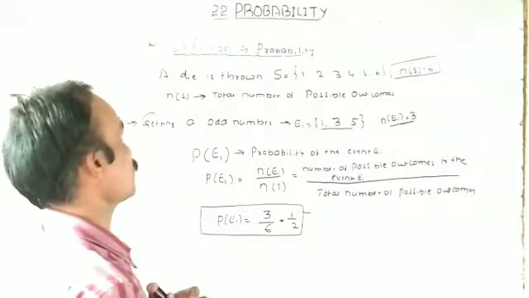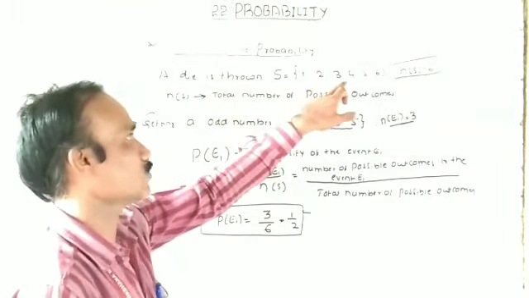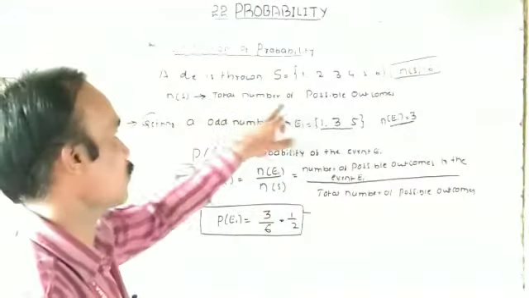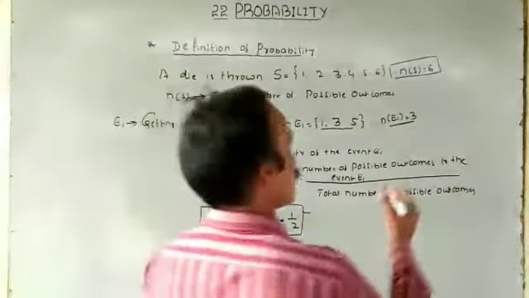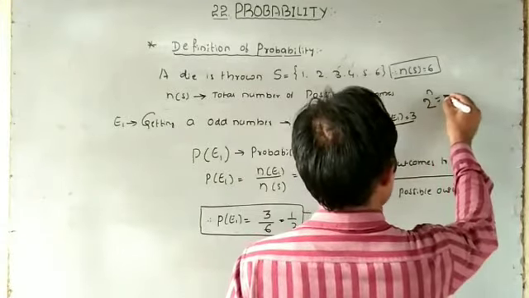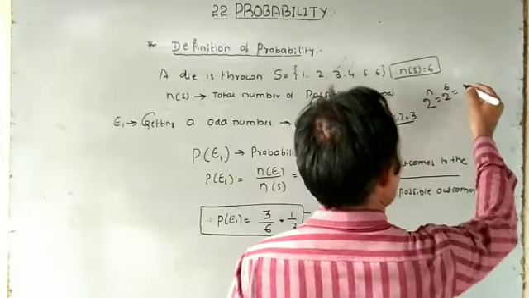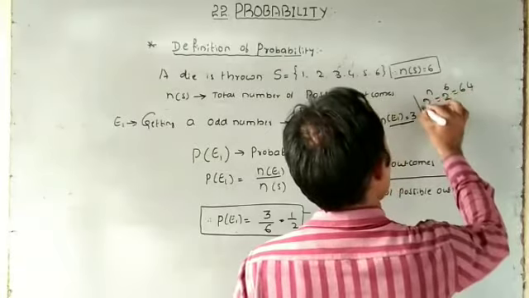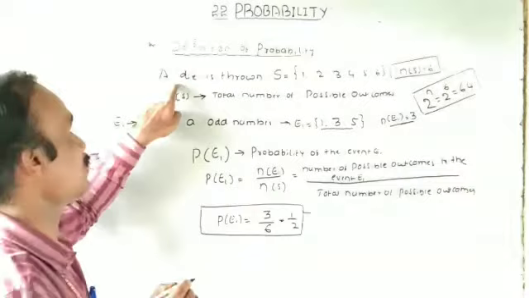Definition of probability, I repeat once again. Consider a random experiment: a die is thrown. What are the possible outcomes? 1, 2, 3, 4, 5, 6. N of S is equal to 6, the total number of possible outcomes. I told you the formula to find the total number of events: 2 power n. 2 power 6 is 64 events that can be written using only this random experiment.